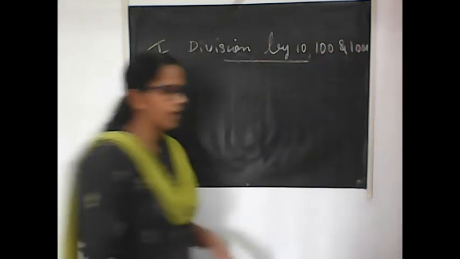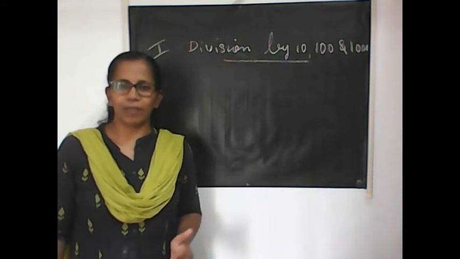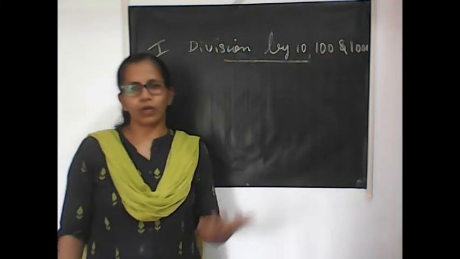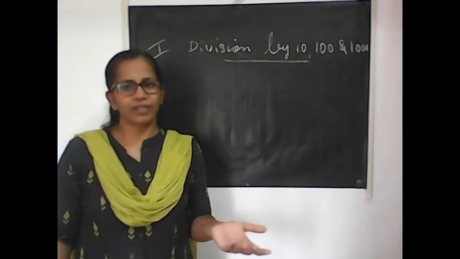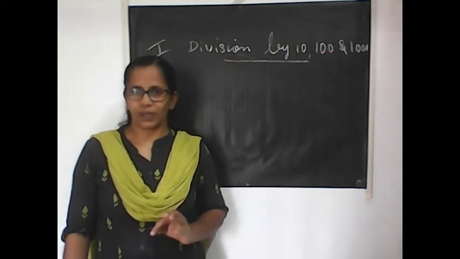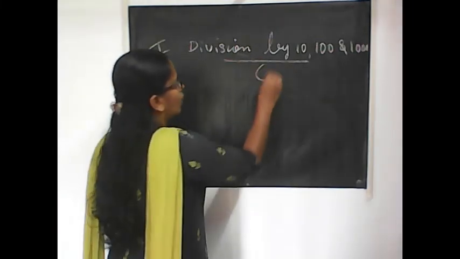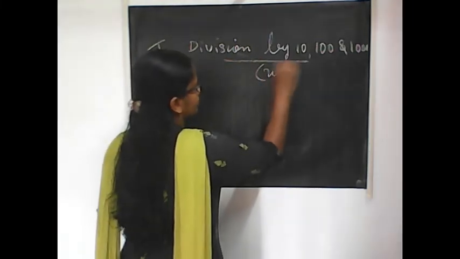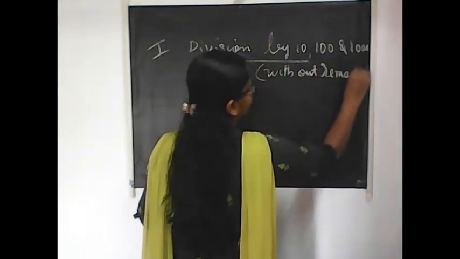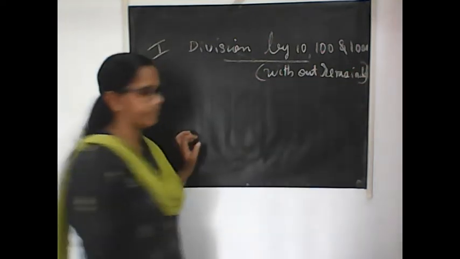See, while doing division by 10, 100 and 1000, you should keep in mind that when you divide a number by 10, 100 or 1000, sometimes there is no remainder and sometimes there may be remainders. So first let us see division by 10, 100, 1000 without remainder.